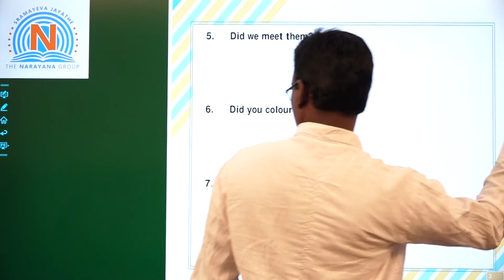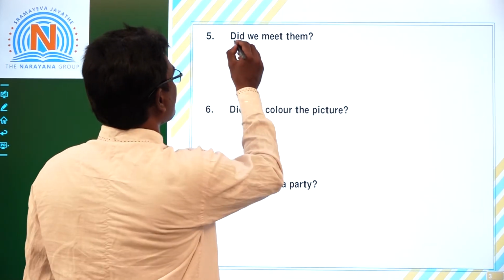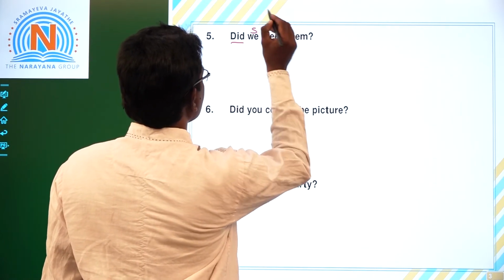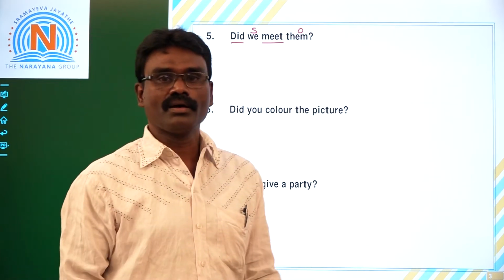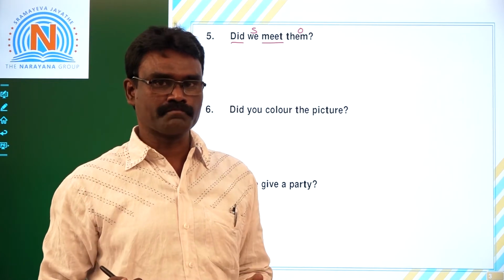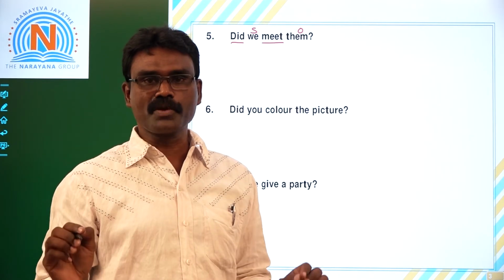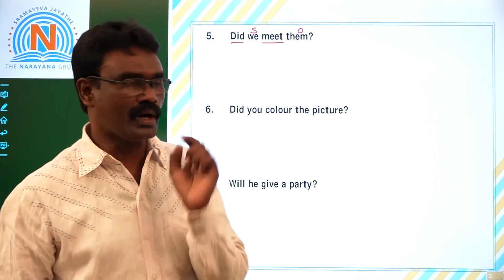Next. Let us see fifth one. Did we meet them? Did, helping verb, meet main verb. So this is subject and this is object. Children, what else it is? When a question begins with did, remember, this is simple past tense. In simple past tense, we require be forms, was or were.